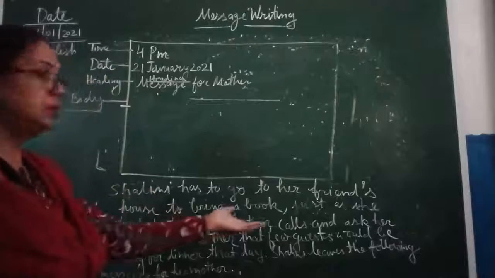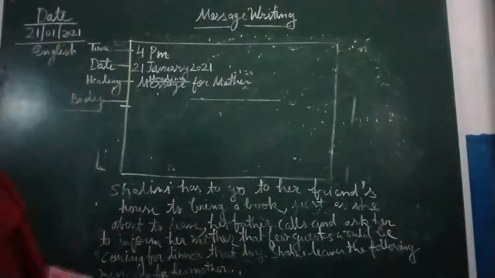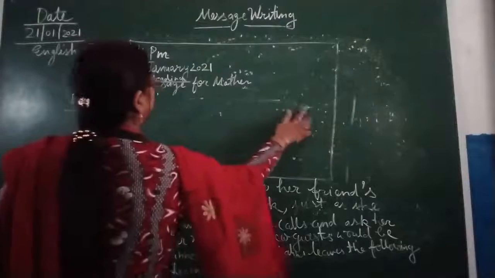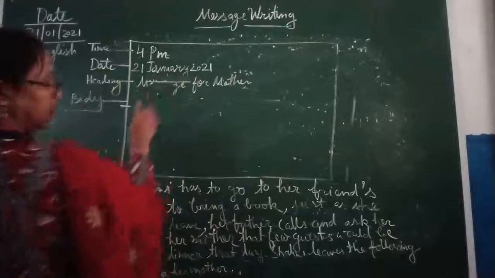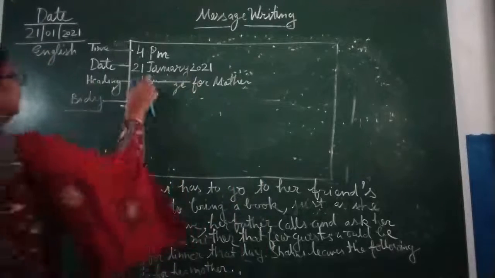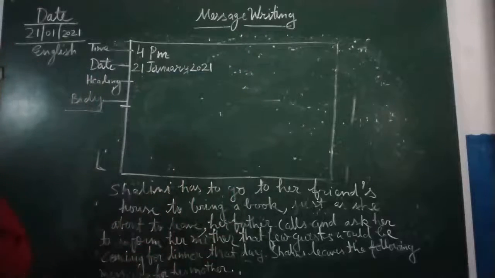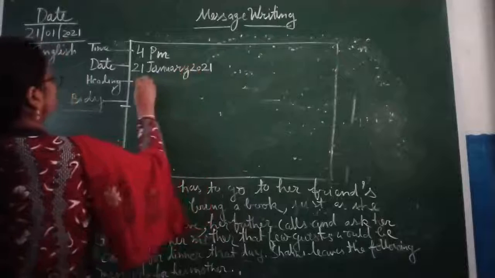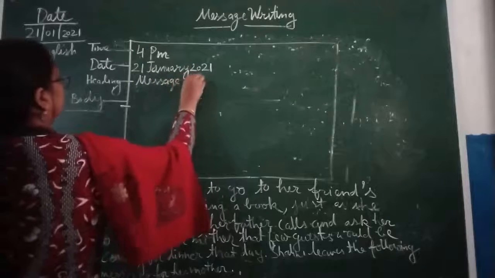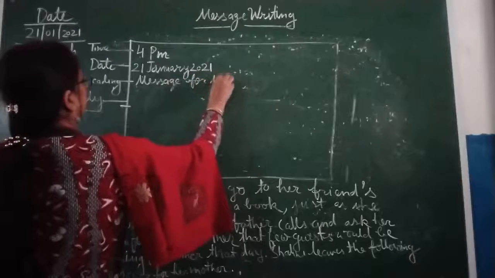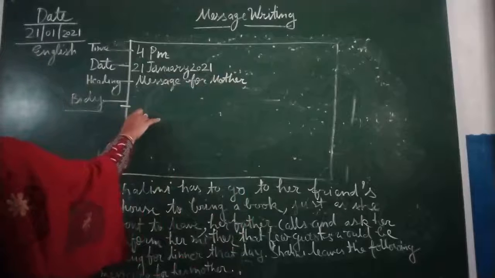So now the question is given over here. Now we are going to write the message in this box. Message for mother, this is our heading.